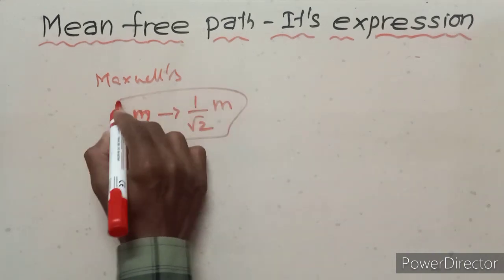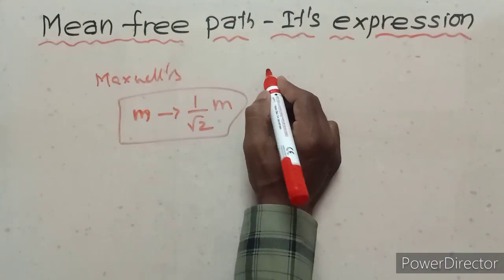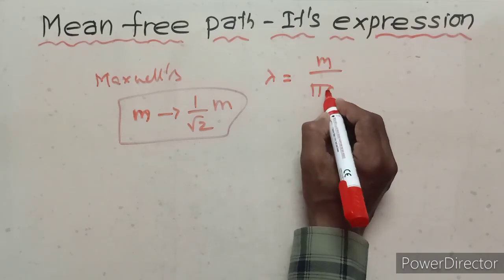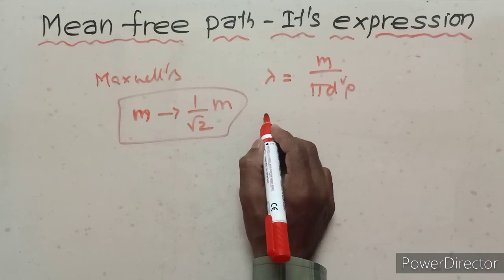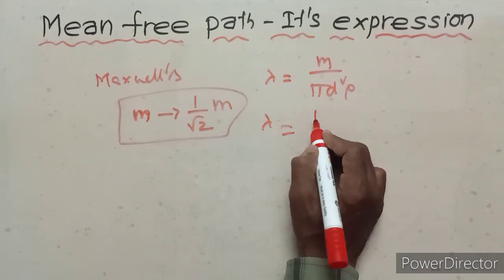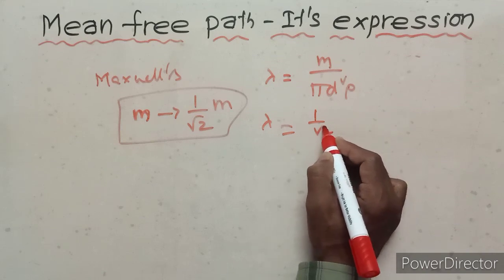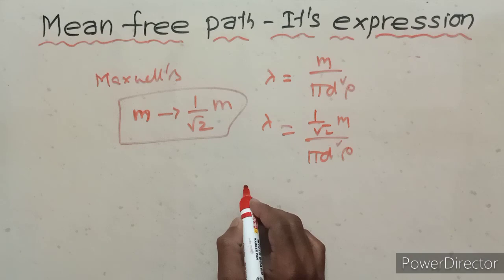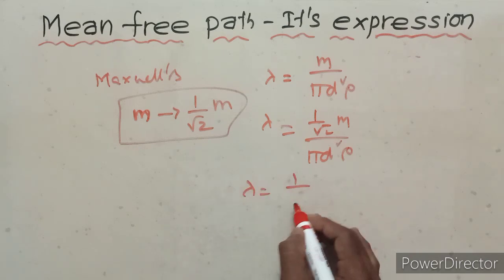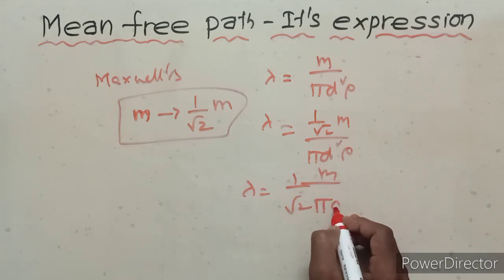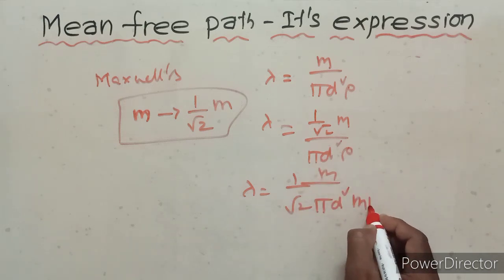Substituting in the equation lambda equals m upon pi d square rho, lambda equals 1 upon root 2 m upon pi d square rho, where rho means mn.